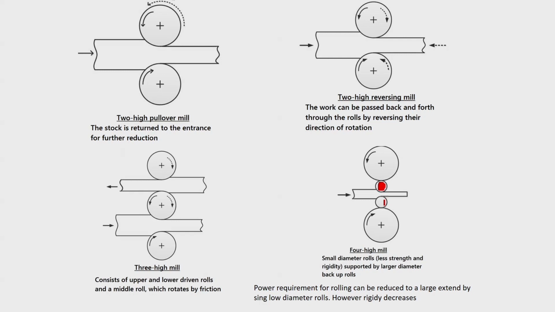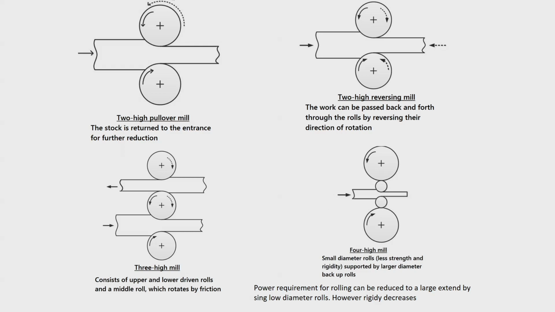Okay. So, for that purpose, what you do is that this is your actual working rolls, and then this is supported at the back side by a backing roll. So, these 2 are the backing rolls. So, you have this working roll and backing roll. The backing roll will give sufficient rigidity, because the working roll diameter is very less, but by that you can reduce the power requirement.